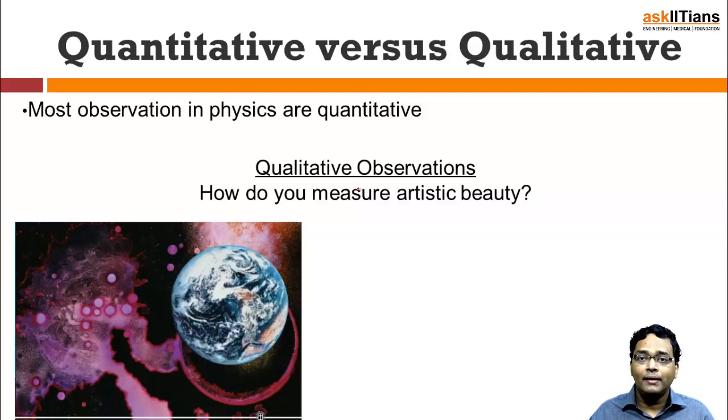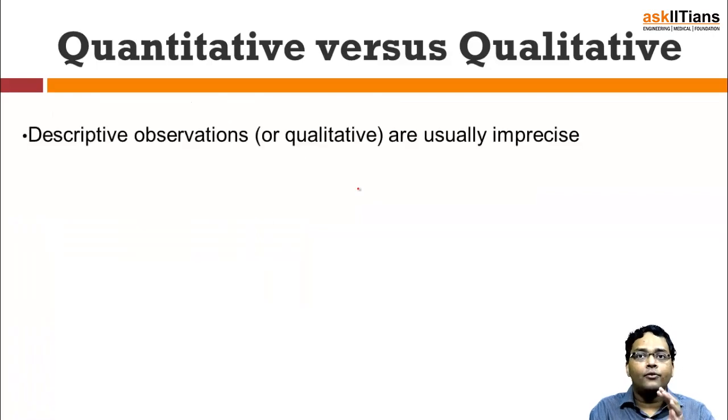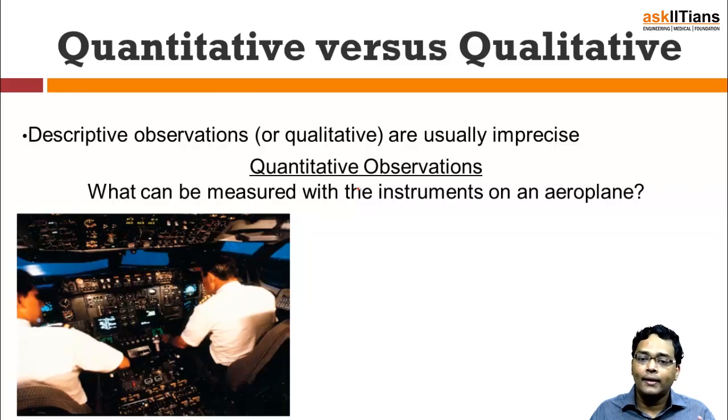So you cannot really measure the quantity of artistic beauty in it, right? So that is a qualitative measurement. Now if you have to measure it quantitatively, quantitative measurements are done using instruments. So what are the different types of instruments? For instance, if you look into the aeroplane dashboard, you see all sorts of humongous instruments in front of you, right? So they are instruments. Using instruments, you measure the things, okay?